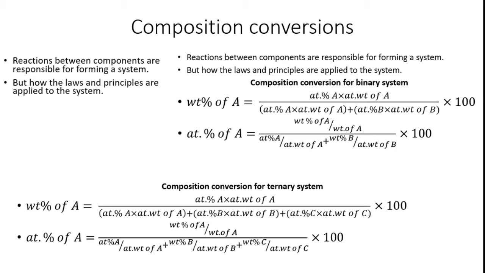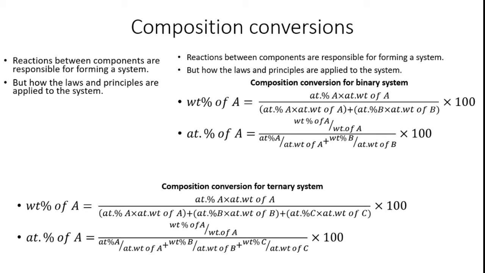What is composition? The reactions between components are responsible for forming a system. System means binary system, ternary system. Likewise, a lot of systems are available. In that, we should study the reactions between components. The component may be A, the component may be B. Likewise, a lot of components, copper, bronze, are available. So the reactions between components are responsible for forming a system. The system plays a vital role in thermodynamics. But how the laws and the principles are applied to the system is the second question.